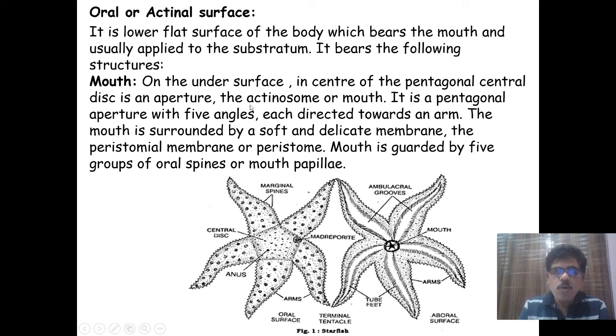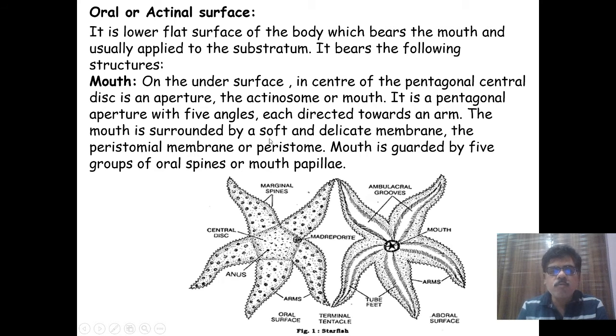The mouth. On the under surface, in the center of the pentagonal central disc, is an aperture, and that aperture is called the actinostome or mouth. It is a pentagonal aperture with 5 angles, each directed towards an arm.